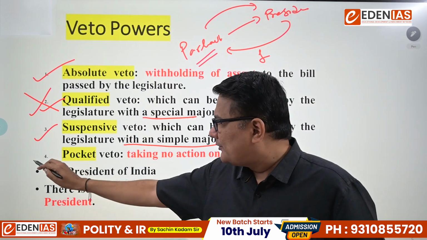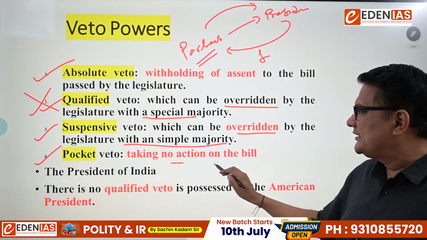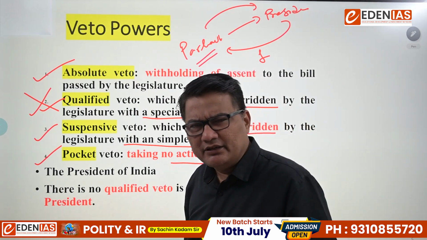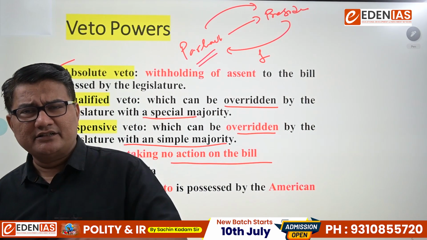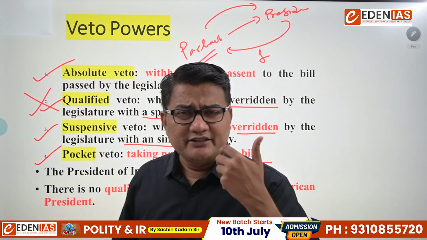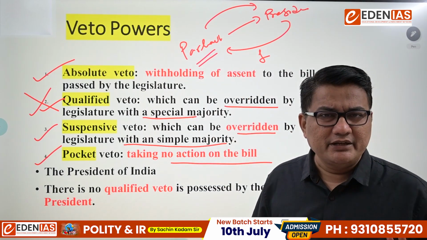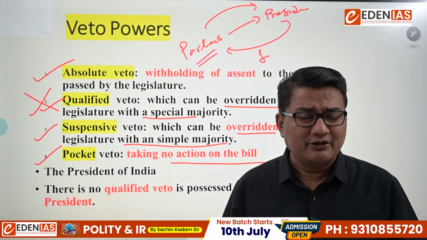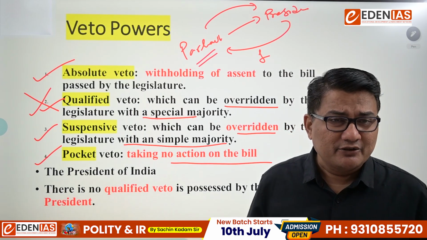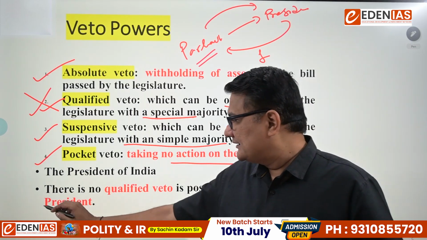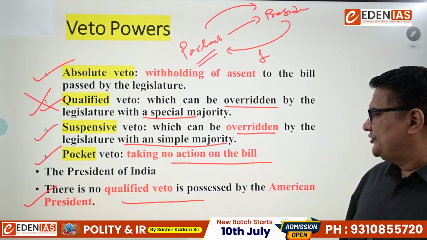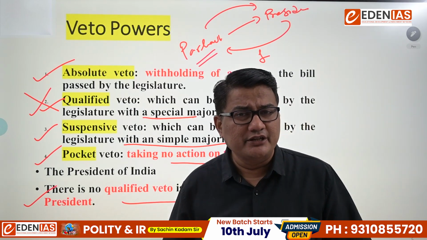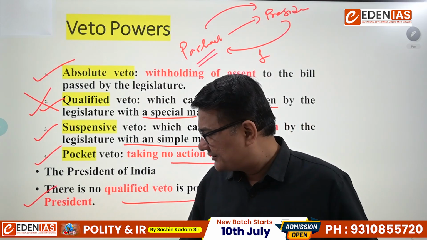And then last is pocket veto. Here President is not taking any action on the bill, means neither he is saying yes, nor no, nor sending it for reconsideration. He is not doing anything with the bill. That is, the bill is simply lying on his table. That's the reason it is normally called pocket veto. Now, as I said, the President of India doesn't enjoy qualified veto, which is enjoyed only by US President.